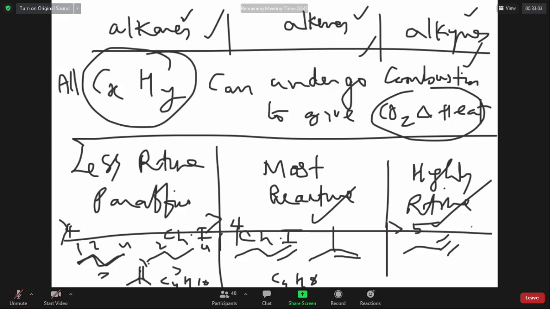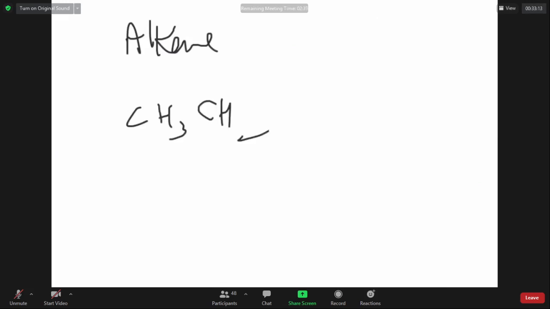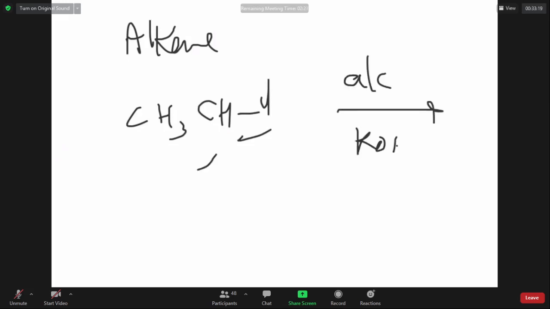So now we are shifting our attention to alkenes. How to prepare alkenes? Take ethyl chloride. When any alkyl halide is heated with alcoholic KOH, a simple strong base, the Cl and this hydrogen will get out as HCl.